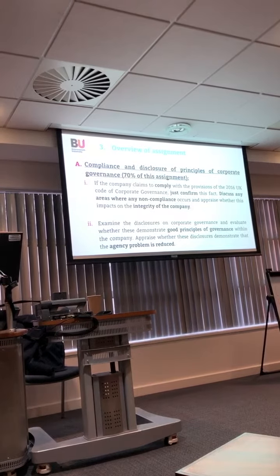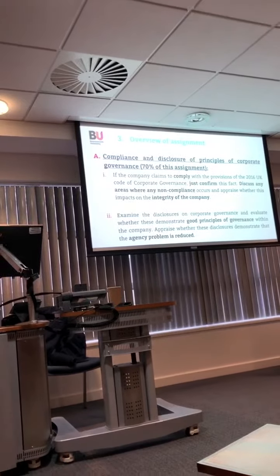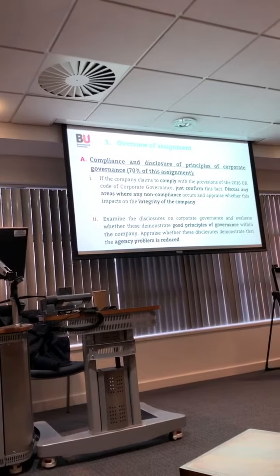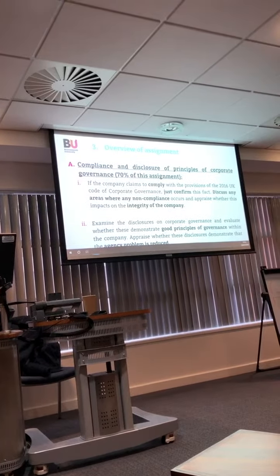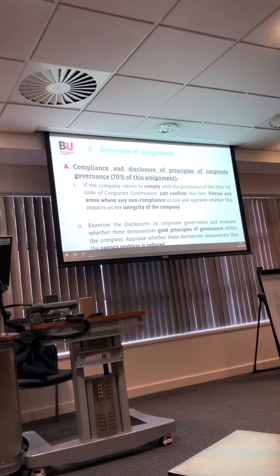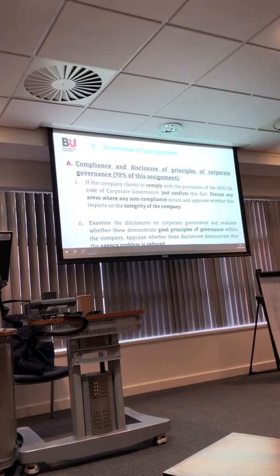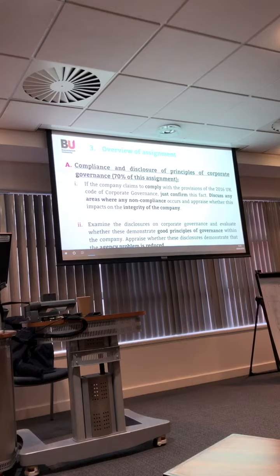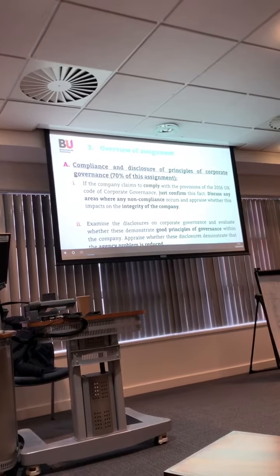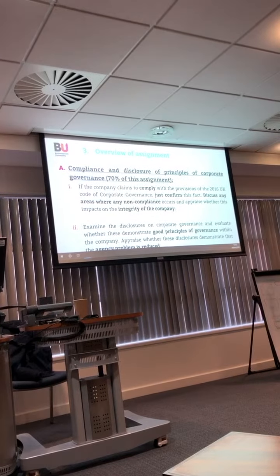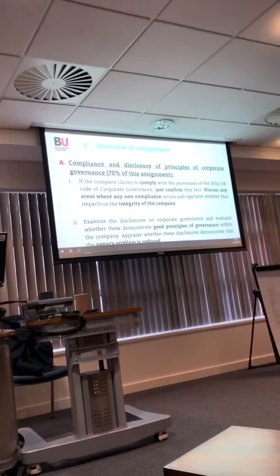Question 2, examine the disclosure on corporate governance and evaluate whether this demonstrates good principles of corporate governance within the company. Appraise whether this disclosure demonstrates that the agency problem is reduced. So in the first question, you will explore the disclosures and compliance of the company with the code.